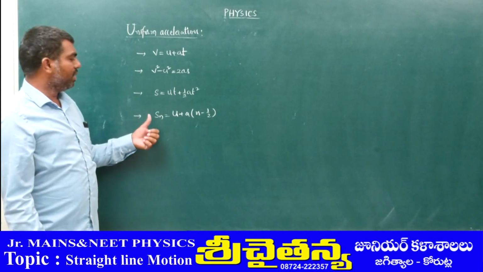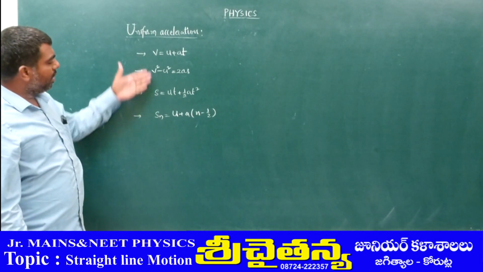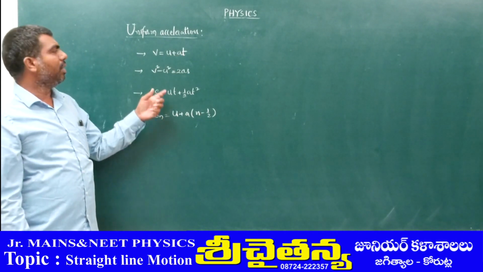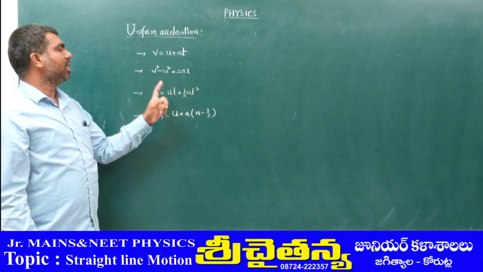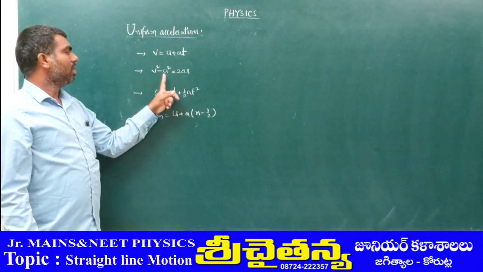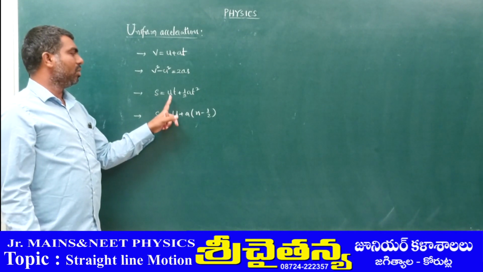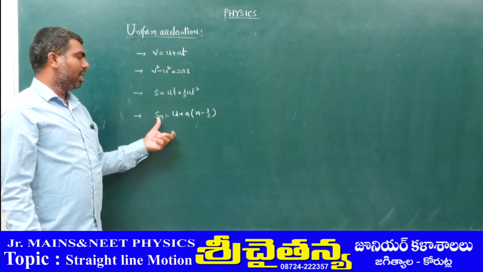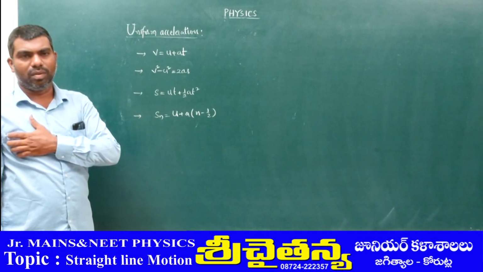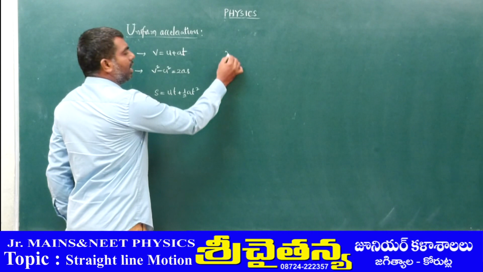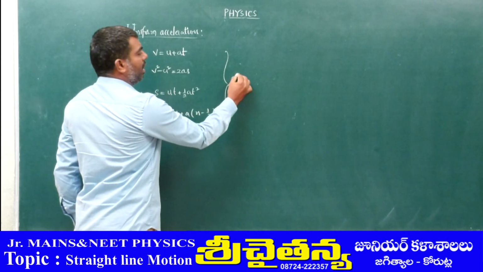That is simply given with this equation. So we have four equations. These are called equations of motion written by Galileo. That is v = u + at, v² = u² + 2as, s = ut + ½at², and the last one, s_n = u + a(n − ½).